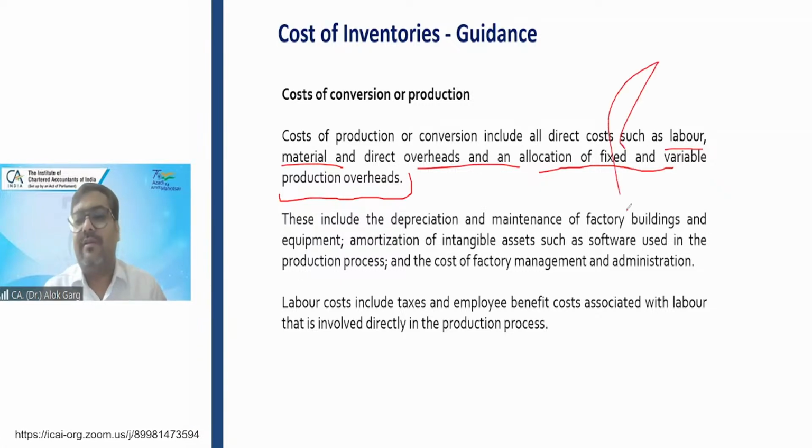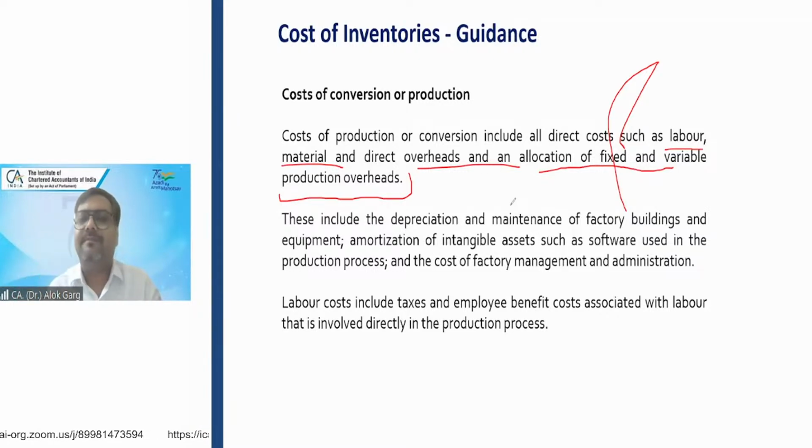What is my fixed overhead? Factory maintenance, factory rent, depreciation of machinery. These are fixed overheads which have to be allocated. And what is a variable production overhead? Variable production overheads are those overheads which are directly related to the production of the asset.